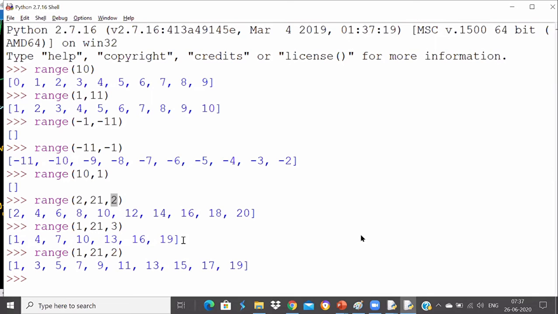So that's why it's printing up to 20 only. It will not print 21. 21 is the end value, guys, 1 is the start value, and 2 is the step value. So 1, 21, and step. Clear, everyone?